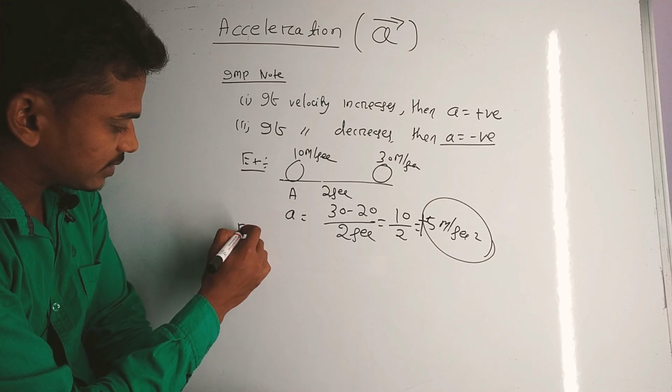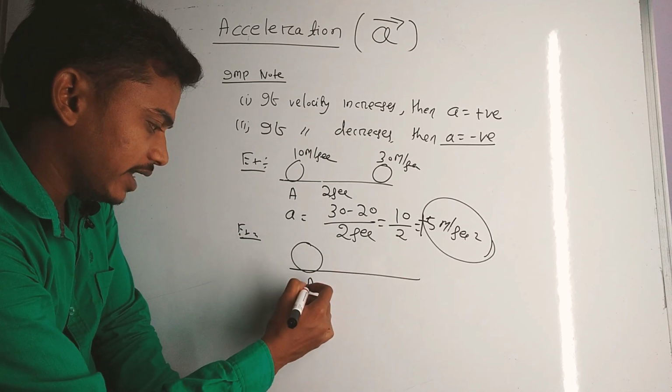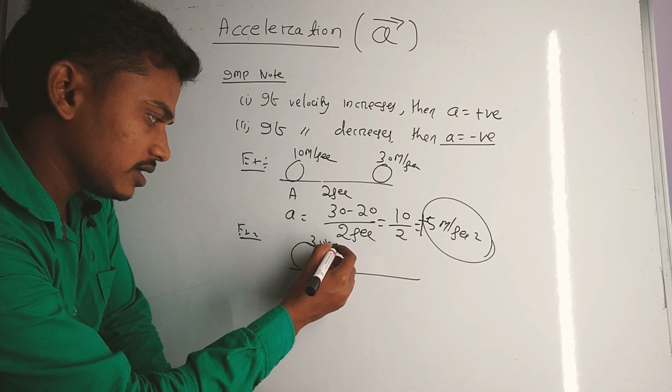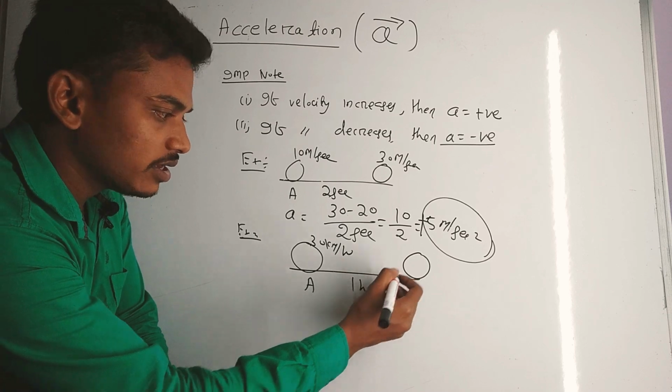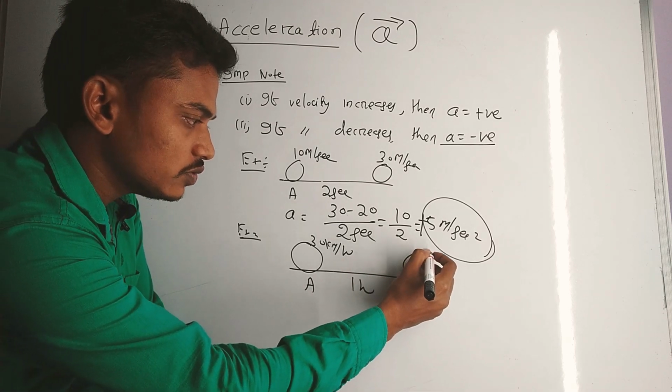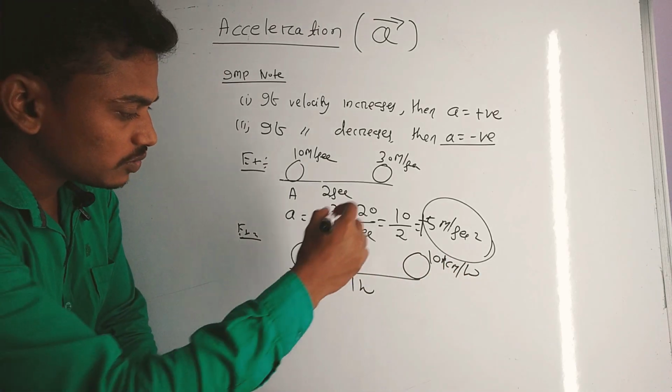Suppose in example 2, the body has a speed at A of 30 km per hour, and after 1 hour the speed decreases to 10 km per hour. So what is the acceleration?